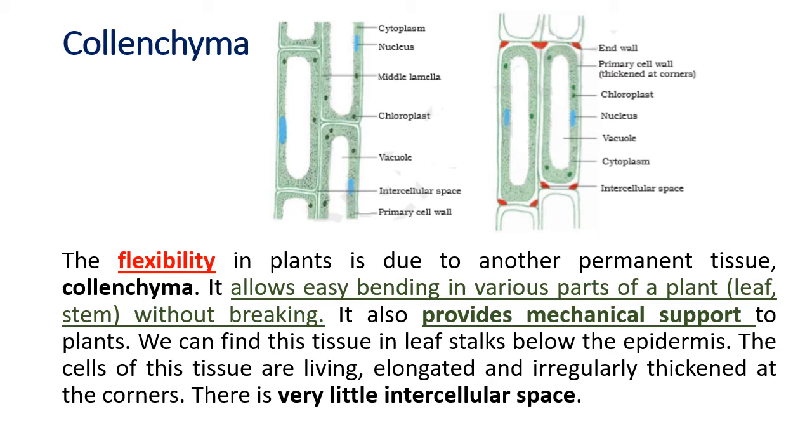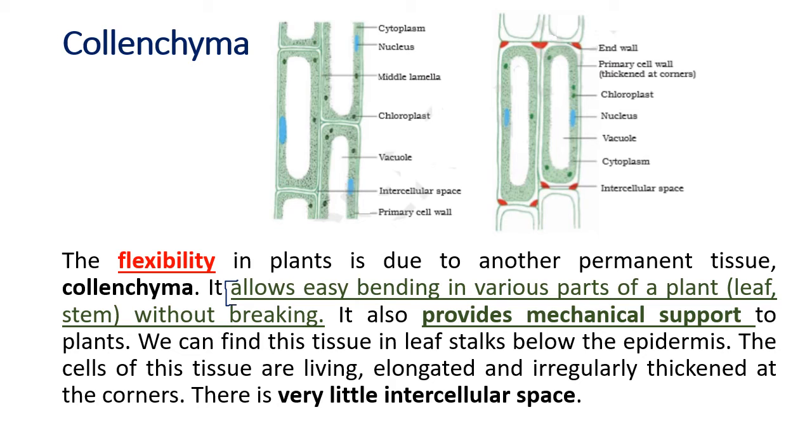The next one is collenchyma. Again you can see there is nucleus, cytoplasm, lamella, chloroplast, vacuole and a cell wall. So this cell also has almost all the basic things. But how is it different from the parenchyma? The flexibility. Flexibility is an important feature of collenchyma. It allows bending in various parts of the plant without breaking. This is very important.